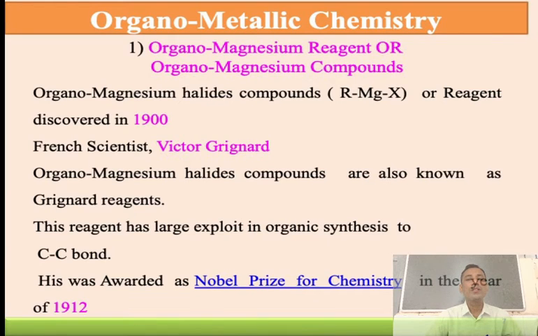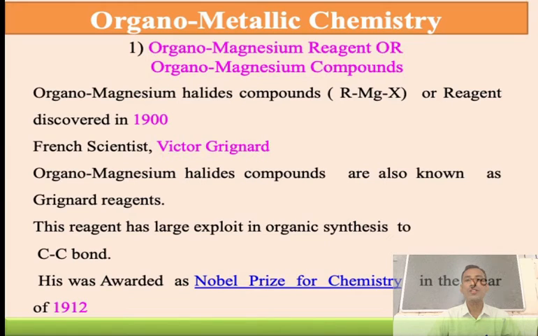Then we discuss the first organometallic compounds, that is organomagnesium reagents or organomagnesium compounds. We see a brief history about the Grignard reagent.